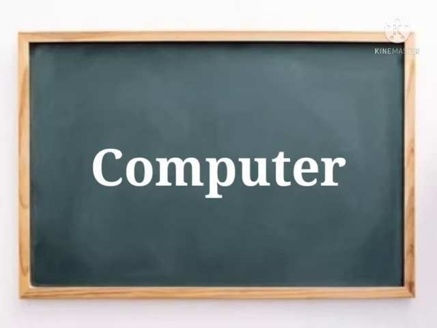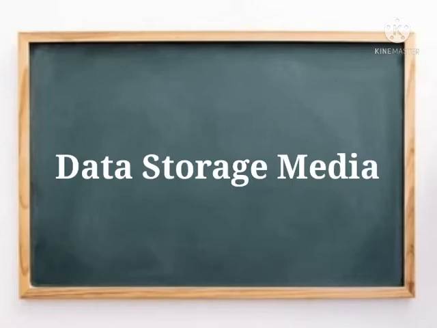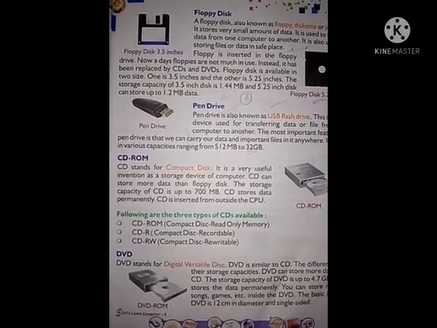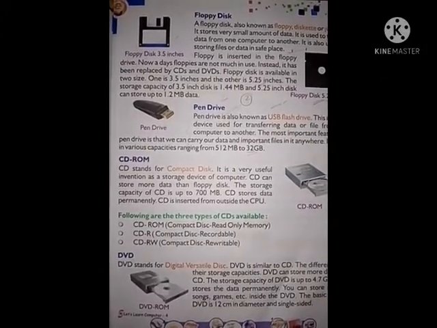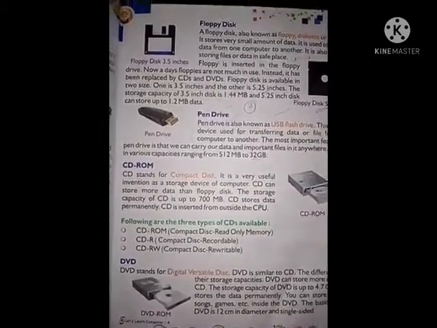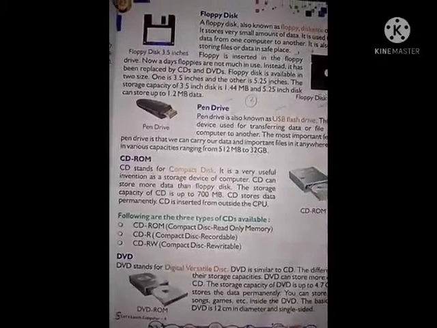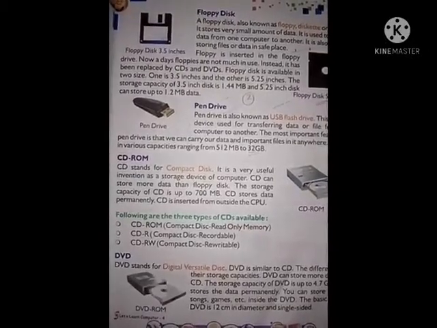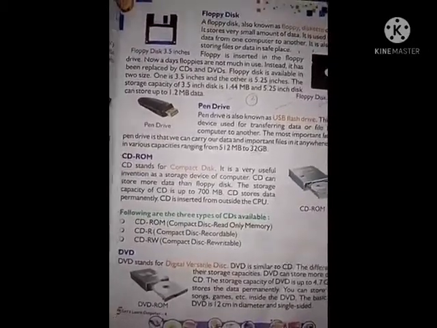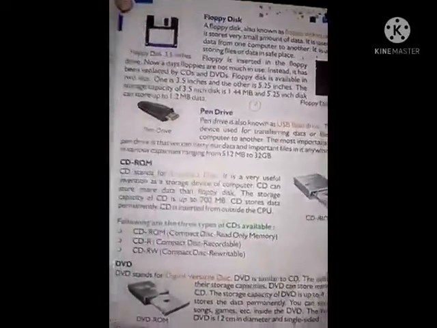We were discussing the 4th chapter from your computer book, right? The chapter name is Data Storage Media. In our previous classes, we discussed primary memory, secondary memory, hard disk, floppy disk, pen drive, etc. In today's class, we will discuss the rest of the topics, okay? So all of you open your books, page number 33.